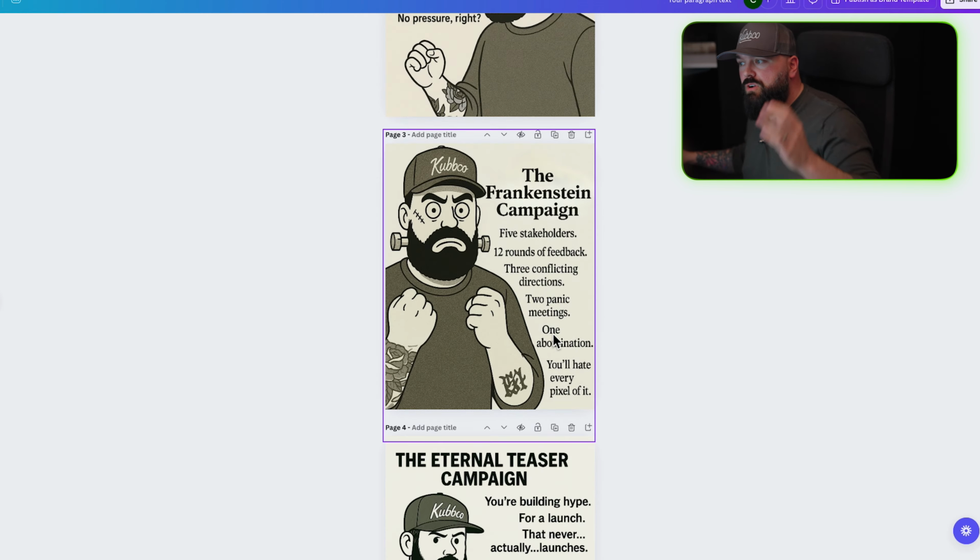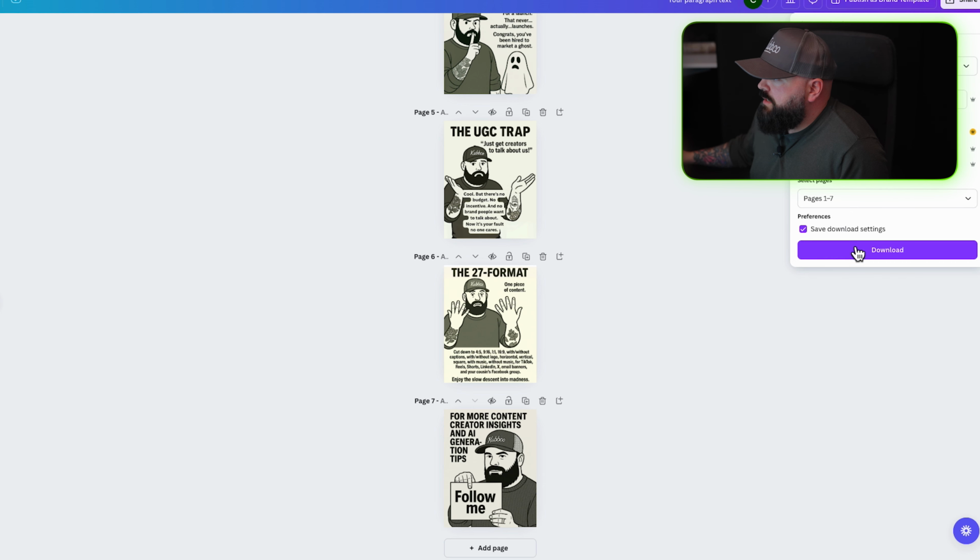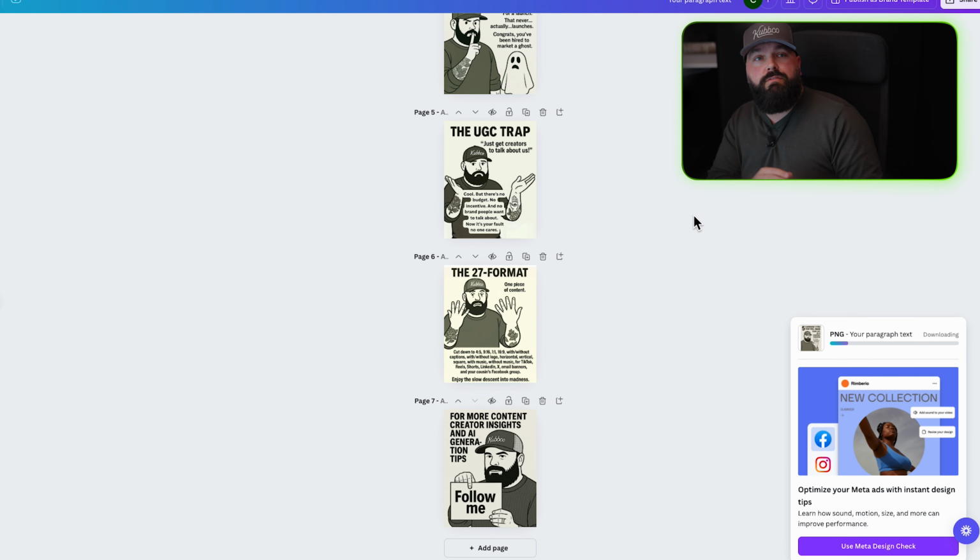So this now is our carousel. Is it perfect? No. Is it good? Yes. Did it take us no time? Yeah. It took us a little bit of time, but it definitely took us not as long as it would if we had to hire a whole bunch of people to do this. The text was made by ChatGPT, cleaned up a little bit, just 12 revision rounds instead. All the art was made. I had to take the images to make it more branded and on my brand, which is super cool. We do have a little bit of a color issue, but in general, I think it's okay. I'm just gonna publish this now. I download them in PNGs for Instagram, and I'm gonna also do it in a PDF for LinkedIn.